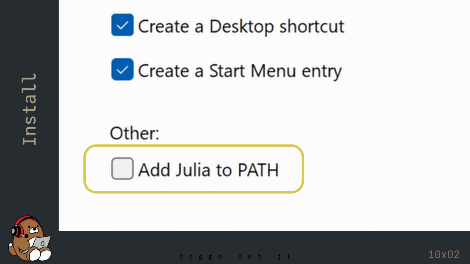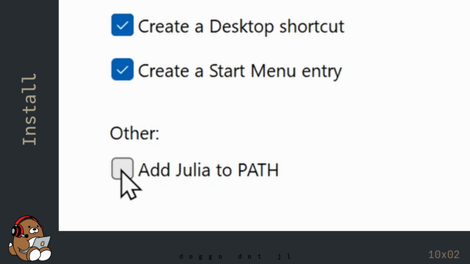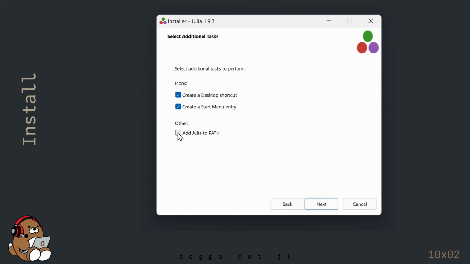This is optional, but here, check the box to Add Julia to Path. Checking this box will let you use Julia from your terminal. I'll show you what that means in another chapter.